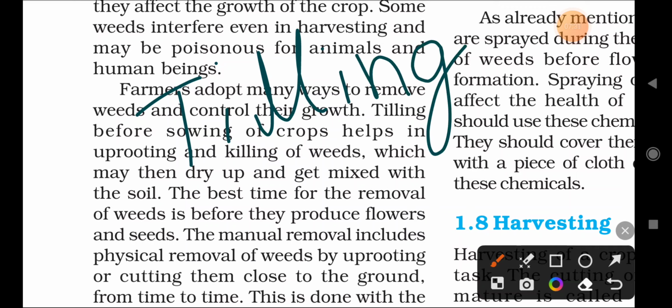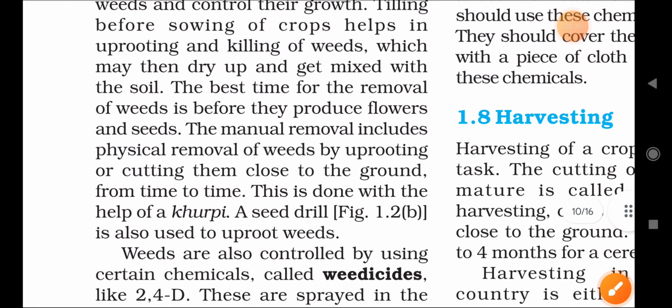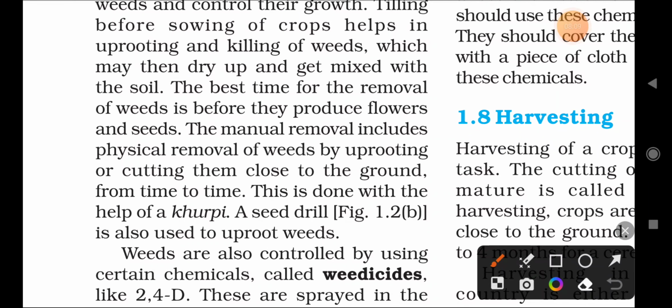Next, the best time for the removal of weeds is before they produce flowers and seeds. Before that is the best time to remove the weeds. After the weeds produce flowers and seeds, they will increase their population, so again it will cause more damage to the fields. So if you remove them before that, you will minimize the reduction of the crop. So before the production of flowers and seeds, you have to remove the weeds.